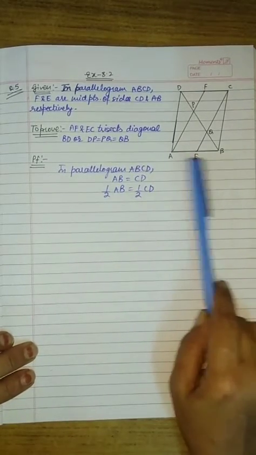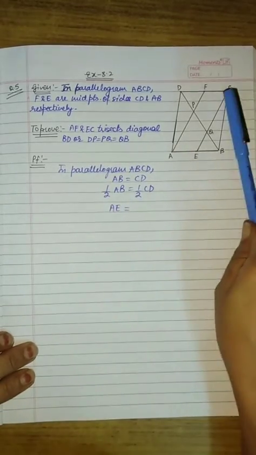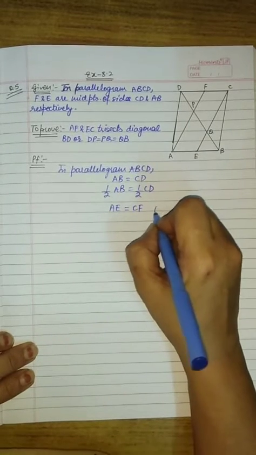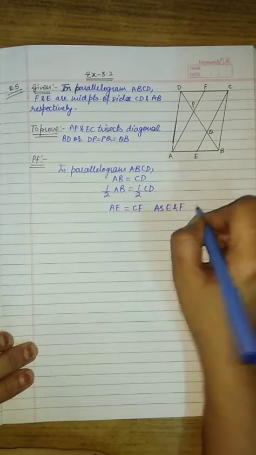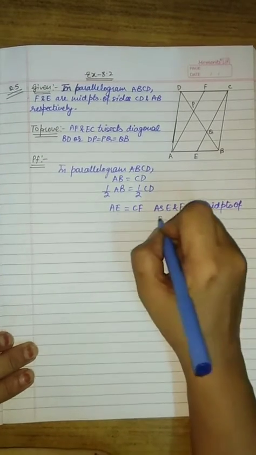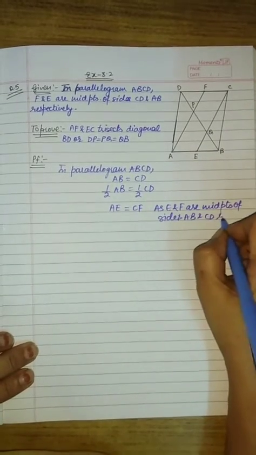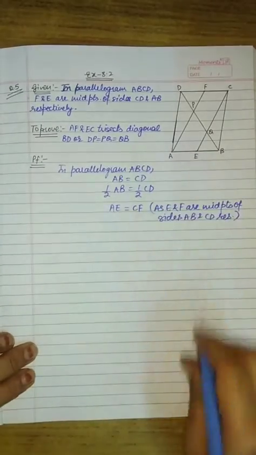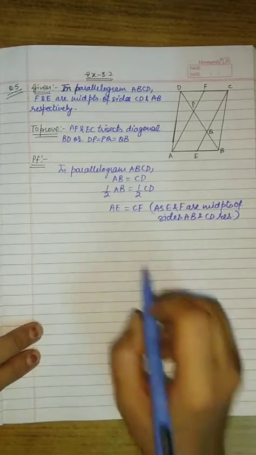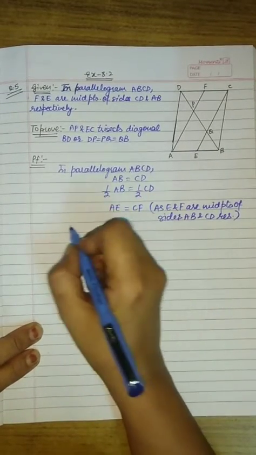Now half of AB we will take AE and half of CD we will take CF, as E and F are midpoints of sides AB and CD respectively. It's given to us. So half of AB is AE, half of CD is CF. Now AE is equal to CF.